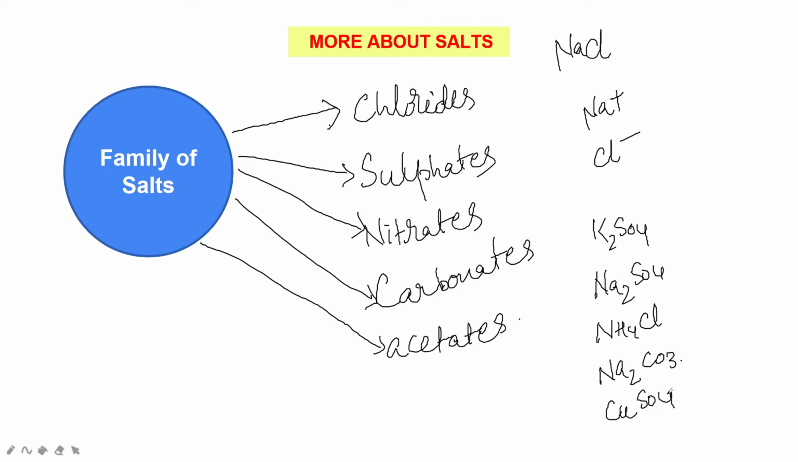Copper sulfate, CuSO4. Okay, so 10 families of salts can be identified in the above given salts: potassium salts, sodium salts, calcium salts, magnesium salts, MgSO4, copper salts, ammonium salts, sulfate salts, chloride salts, nitrate salts and carbonate salts. So the salts family is very big.